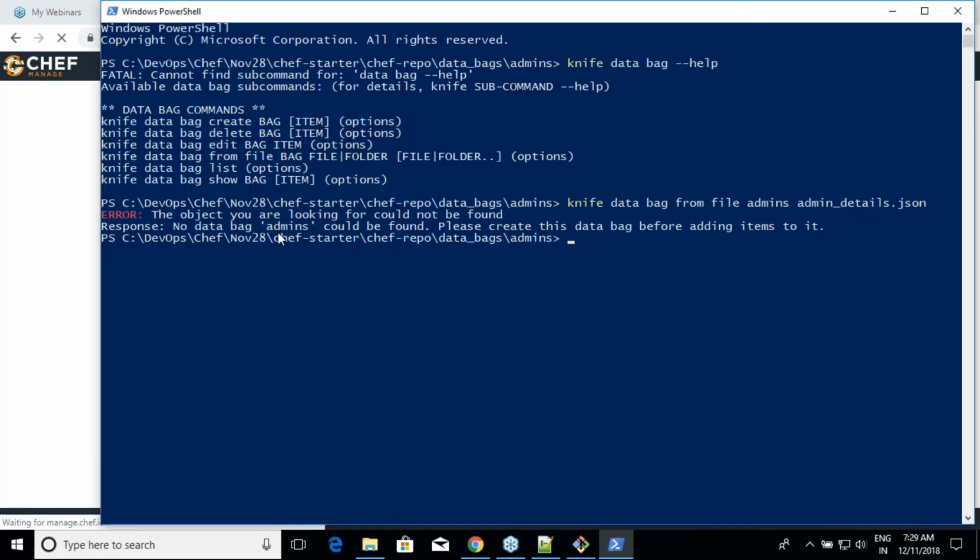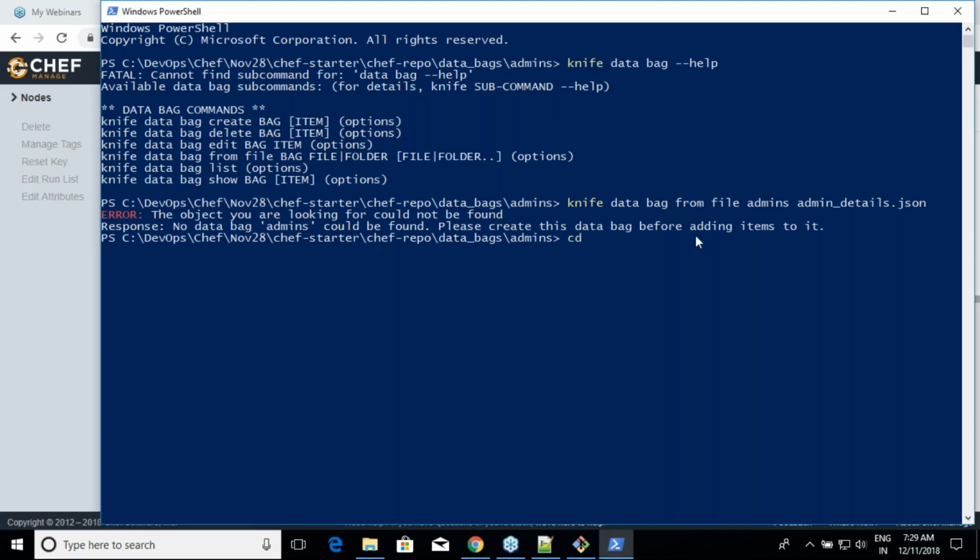The object you are looking for, no data bag admins could be found. Is it? Is my structure right? Admins and admin details from. You have to have exactly the structure, otherwise it will not find it.